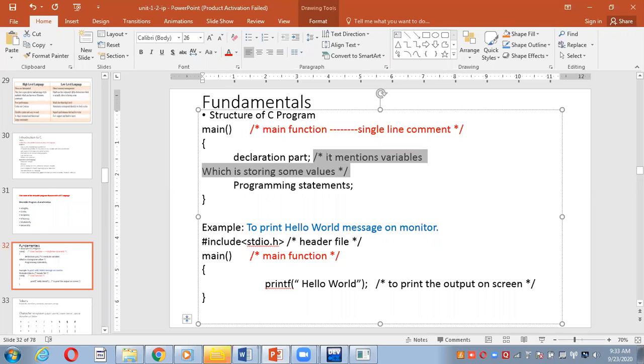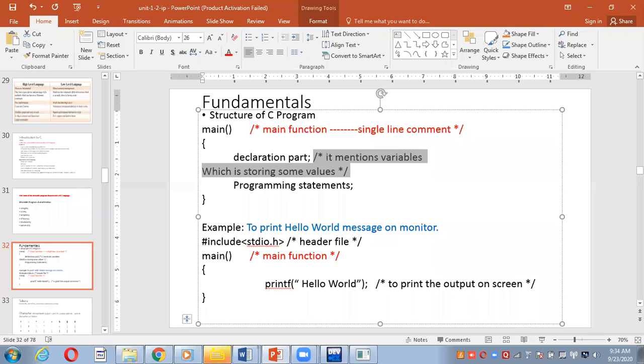In multi-line and single line comments you have certain criteria, because when the compiler compiles this file, the multi-line comment should be written in the proper manner. If it is not written properly, the compiler will assume it is part of the programming statements and will give you an error.